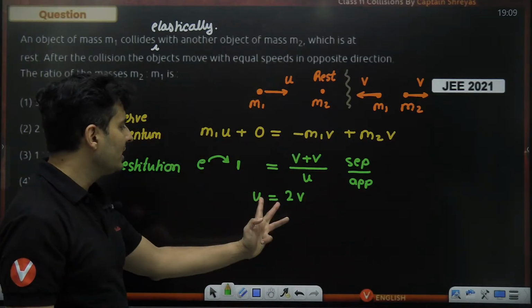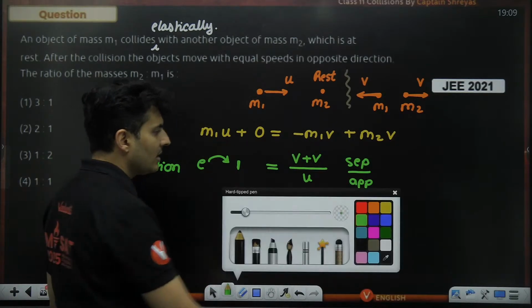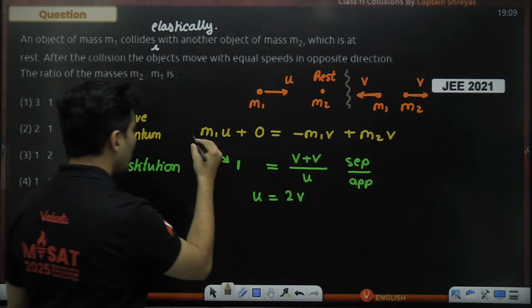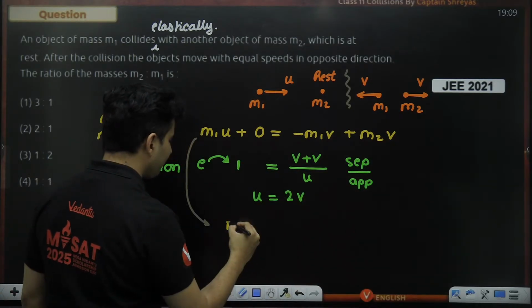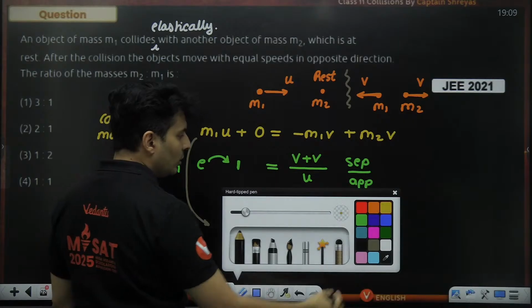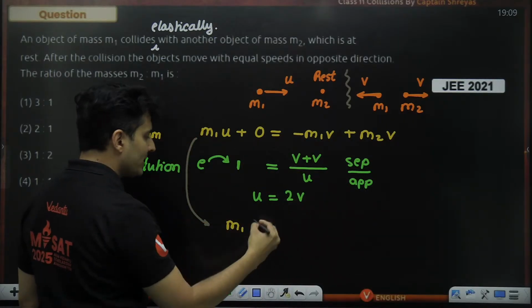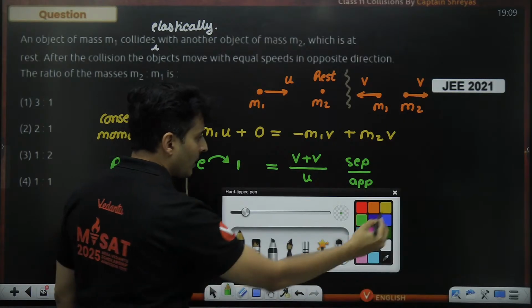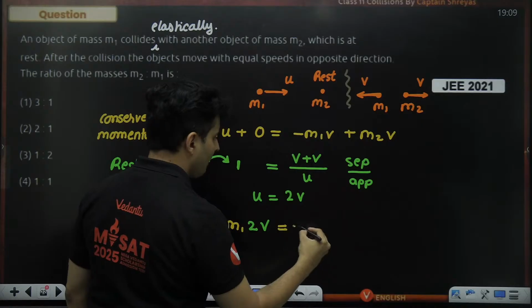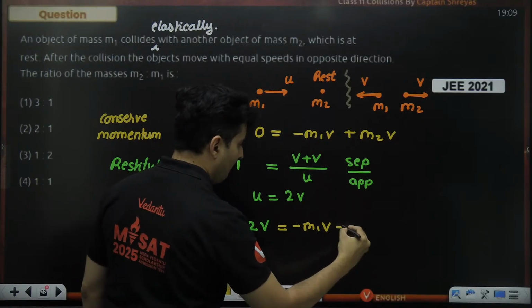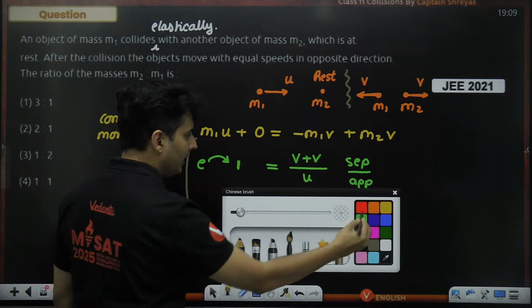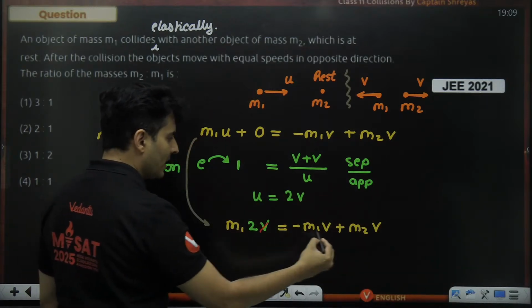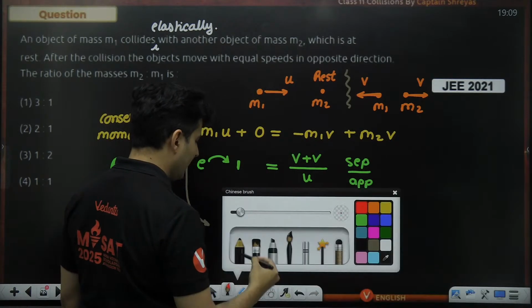So how about using this u in the momentum equation and see what we get. Let's substitute m1 into u. What is u? u is nothing but 2v, so m1 times 2v is equal to minus m1v plus m2v. Now the v's get cancelled.